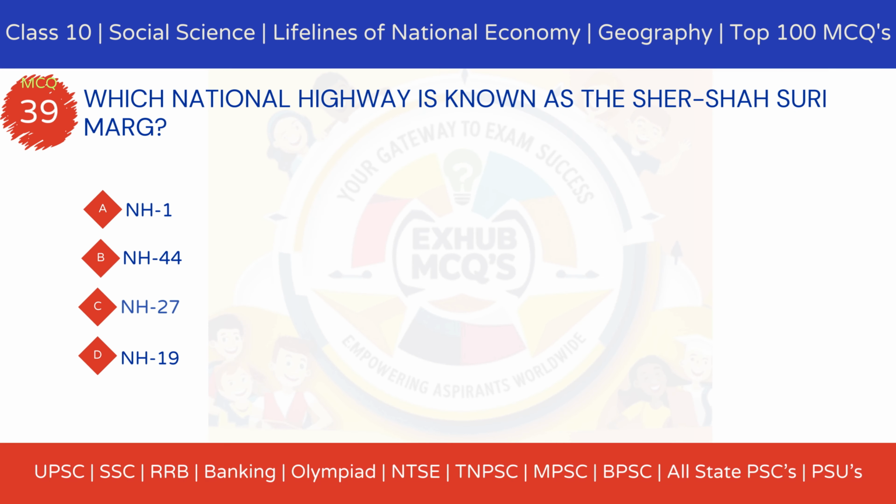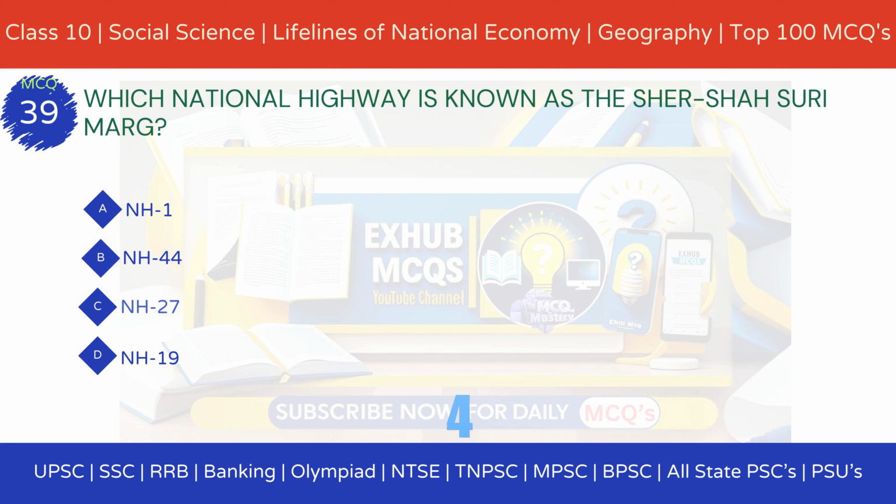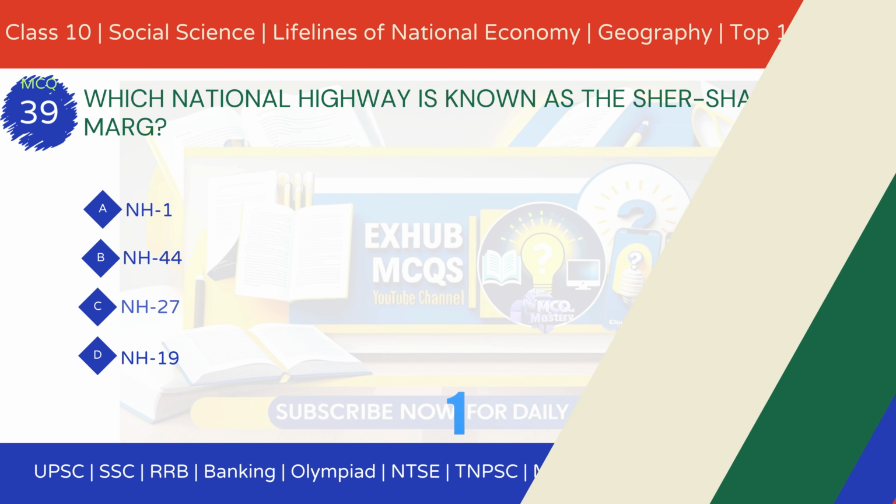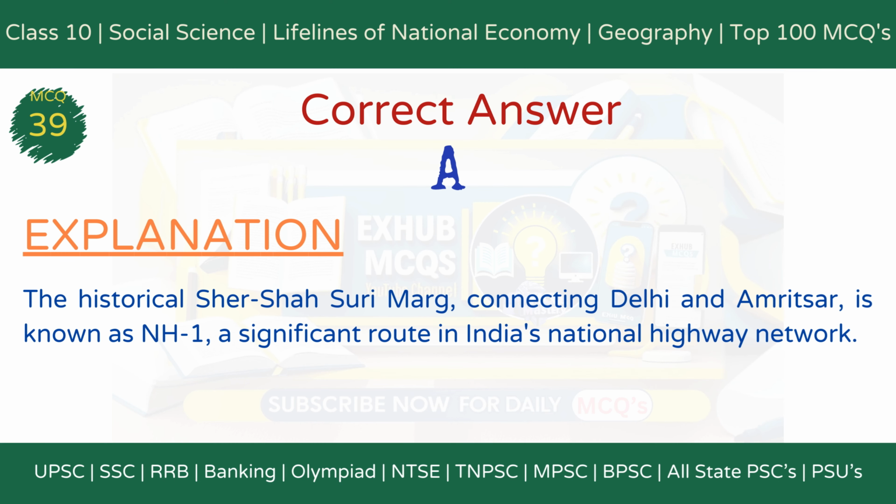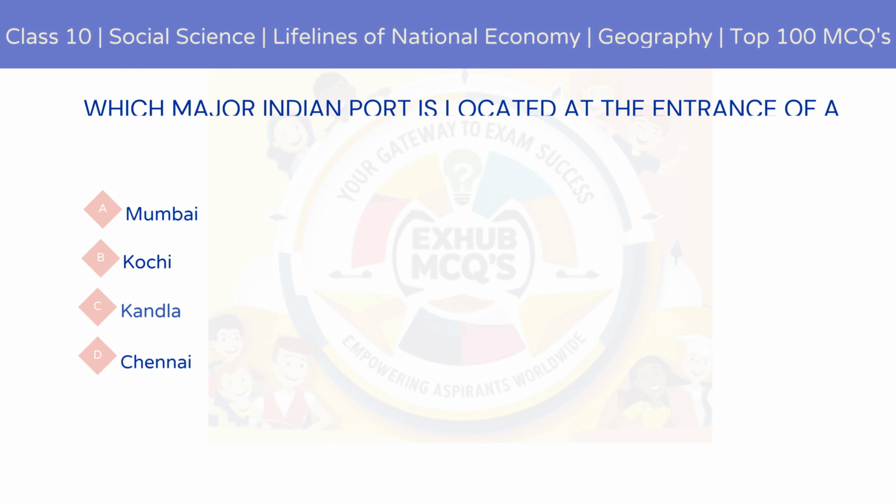MCQ 39. Which national highway is known as the Sher Shah Suri Marg? Option A, NH1. Option B, NH44. Option C, NH27. Option D, NH19. The correct answer is option A, NH1. Explanation: The historical Sher Shah Suri Marg connecting Delhi and Amritsar is known as NH1, a significant route in India's national highway network.